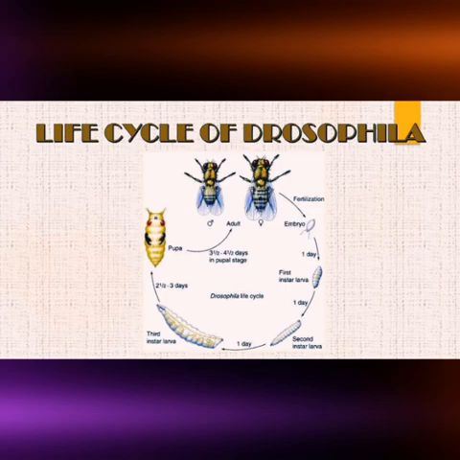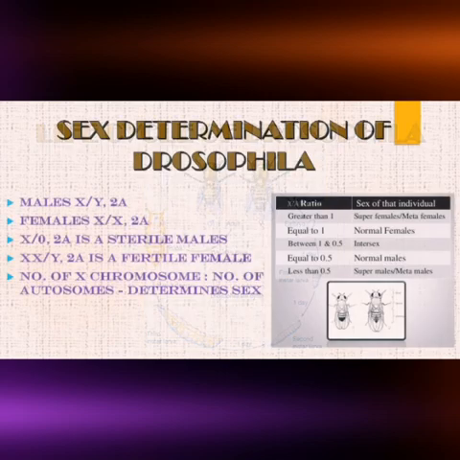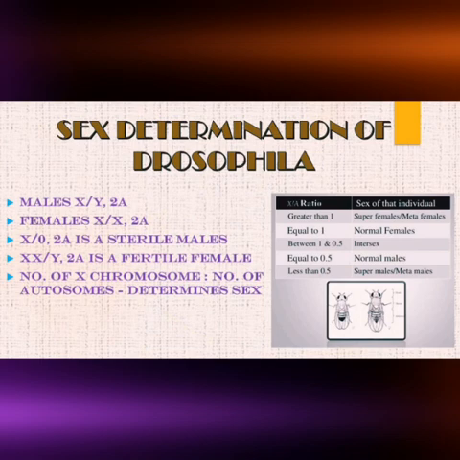So this is the life cycle, and the second important and unique feature of Drosophila is its sex determination. Normally we know that for our human sex determination process, there are two sex chromosomes, X chromosome and Y chromosome, that play a crucial role. But the sex determination of Drosophila is totally different from human sex determination, and the process is known as genic balance theory.